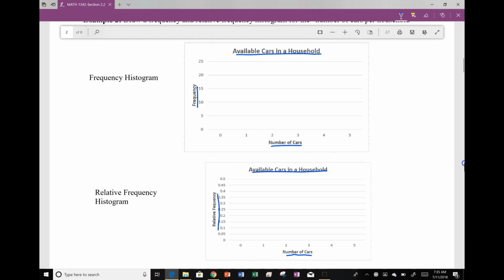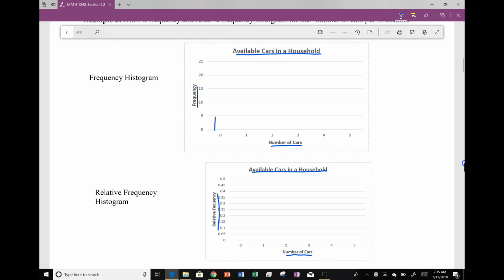Please be sure that you label these accordingly. We are currently working with discrete data. You are either 0, 1, 2, 3, 4, or 5. You're not in between. When we go to graph these, the bars still represent our height.